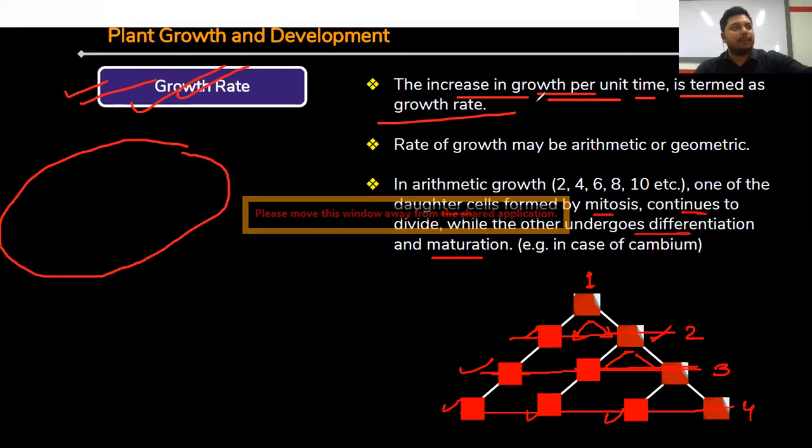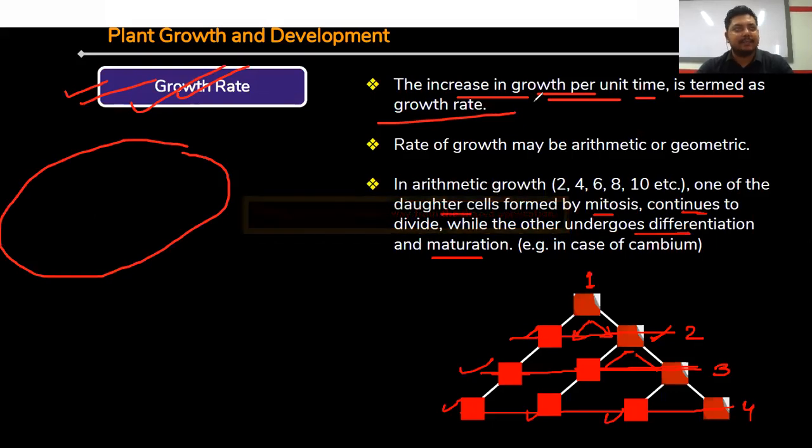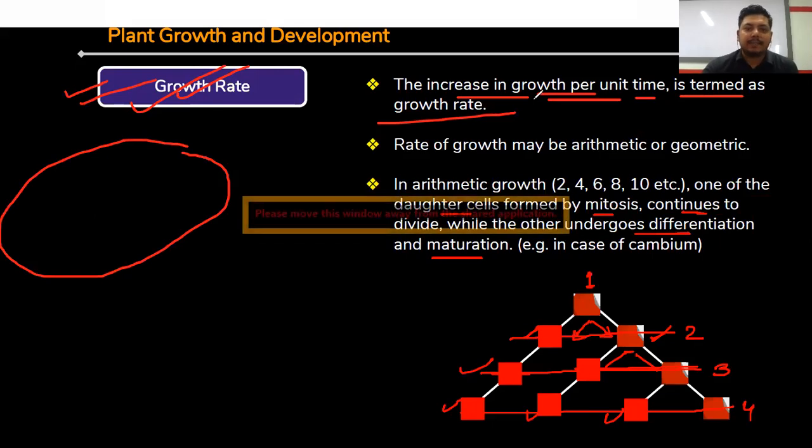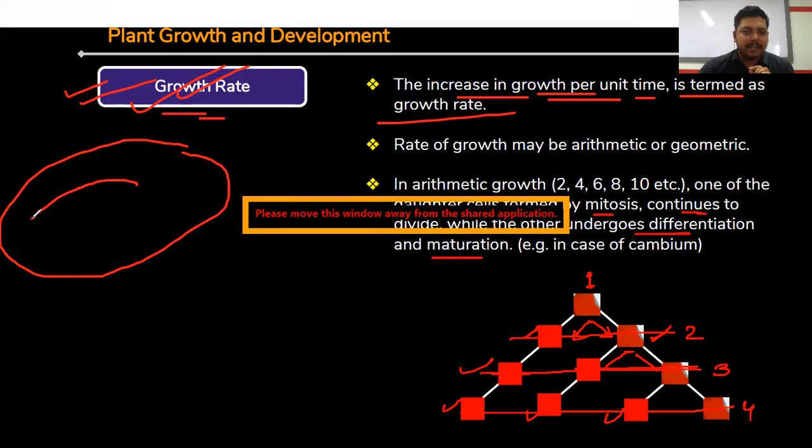You can see some plants are increasing very fast, some plants are increasing very slowly, so we can call this growth rate. Within a particular time, a specific growth found in this area is called growth rate.